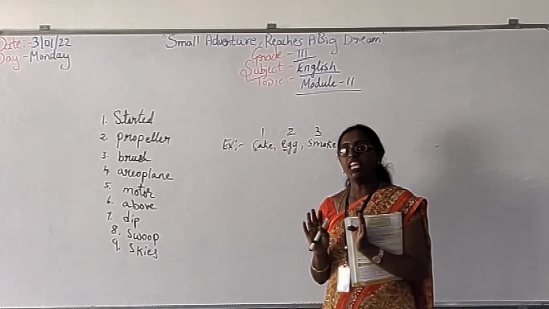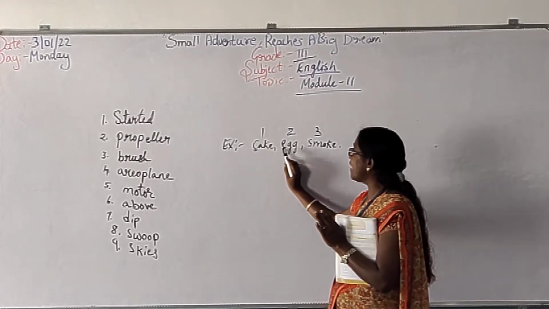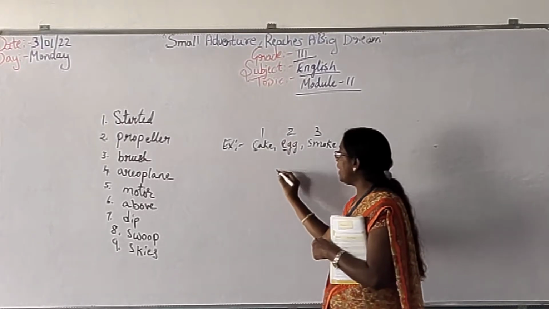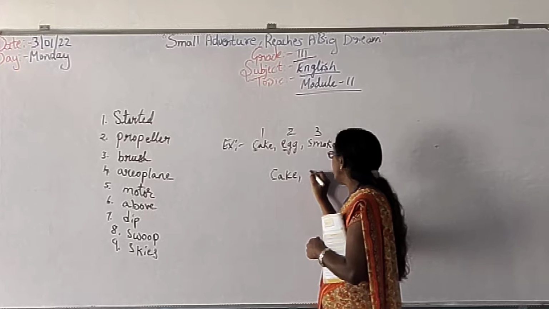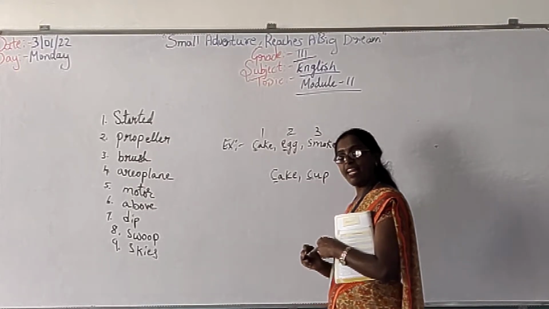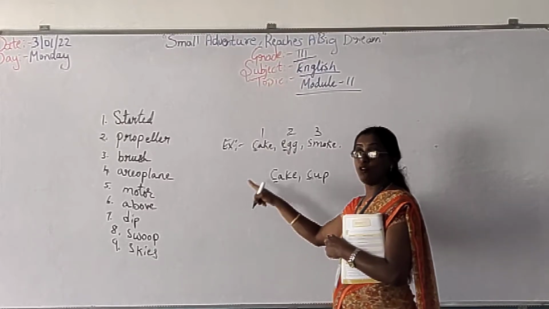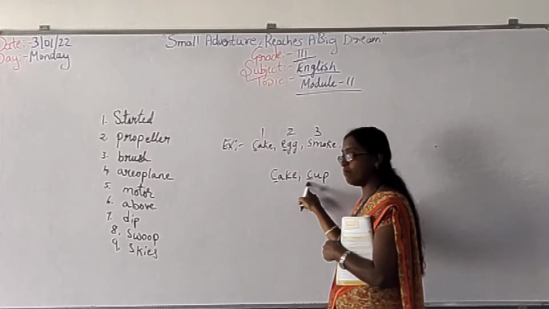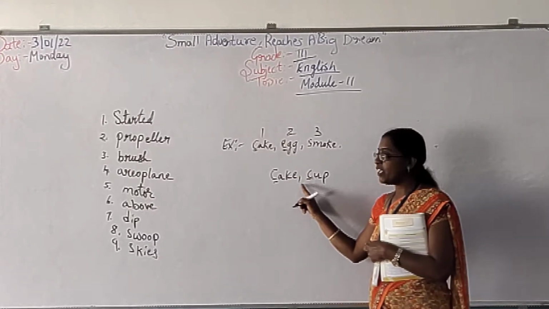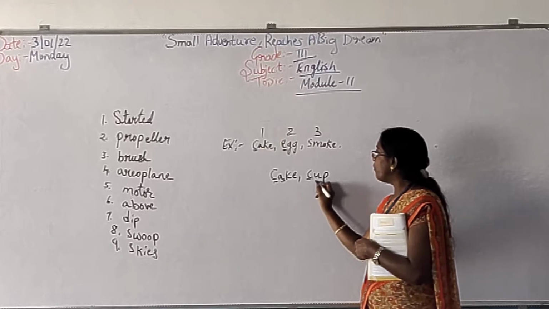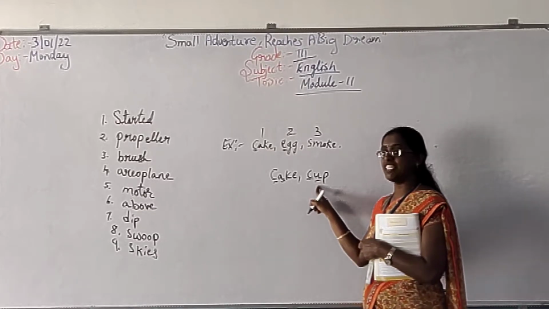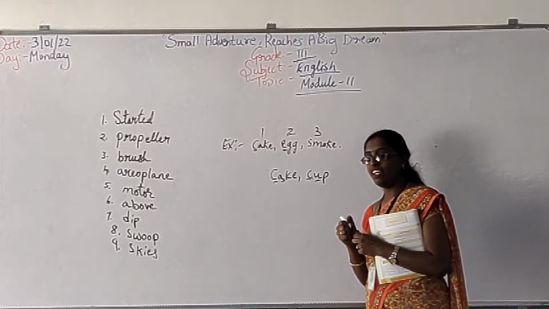Example I am telling. If you have two words with the same letter which is starting from first, example like cake, cup. So first letter is C only, right? Then you have to go to the second letter because first letter is same. See the second letter. A, U. Which comes first? A only. So this will be the first, this will be the second. Are you getting, children? Yes, ma'am.